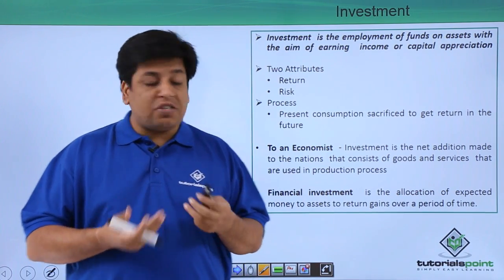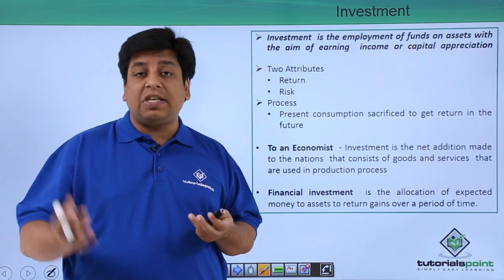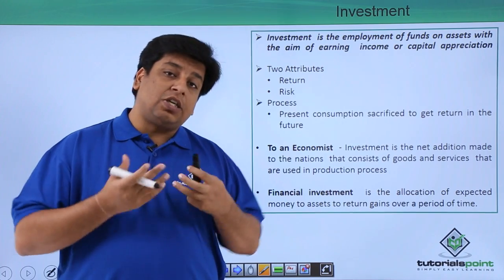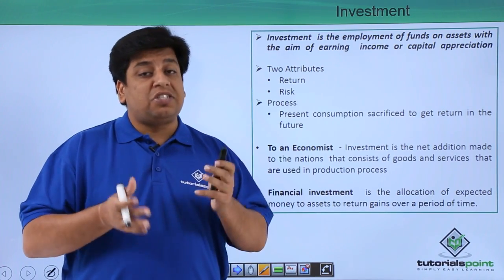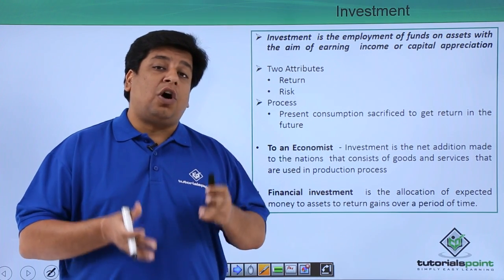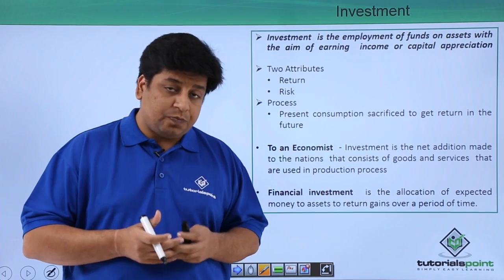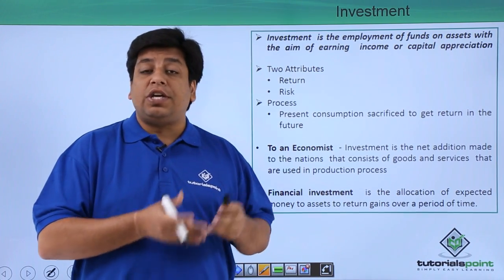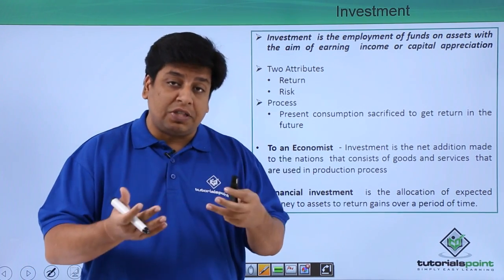Now, how does this process of investment work? Let's understand this. It's basically a cycle. You have an income. Through that income, you make certain expenditure and you make certain savings. That's the difference between your income and expenditure. This saving you channelize as investment into different asset classes, which in return gives you income.